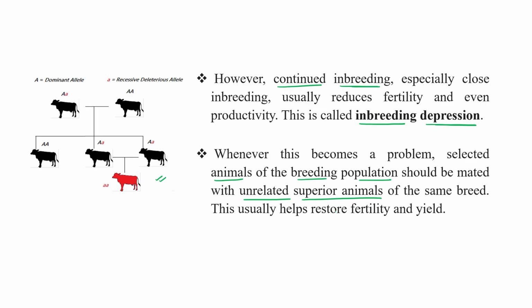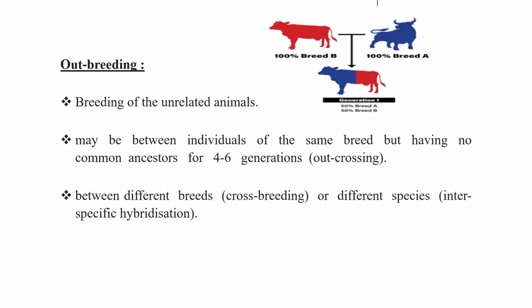If we follow this kind of approach, then it helps us to reduce the loss of fertility and yield, and production will be increased after 2 or 3 generations. Okay, so this is how we can overcome inbreeding depression. This is a very important point, which sometimes comes as a question: what is inbreeding depression? This is all about inbreeding.